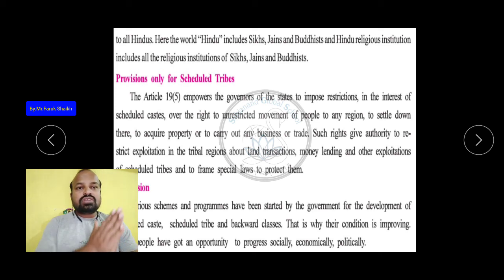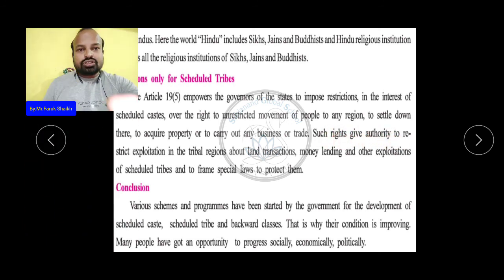So this is why they are also given the right to settle down there, to acquire property or to carry out any business or trade. Such a right gives authority to restrict exploitation in the tribal region about land transactions, money lending and other exploitation of scheduled tribes, and to frame special laws to protect them.